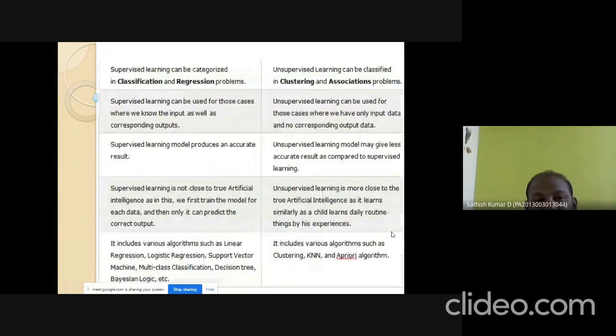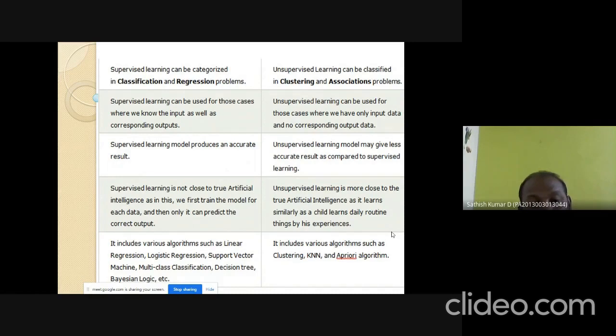Next, supervised learning is classified into classification and regression. Here, unsupervised learning is classified into clustering and associations. A supervised learning model produces accurate results because we are giving trained data, whereas in unsupervised learning, the accuracy is less compared to supervised learning.